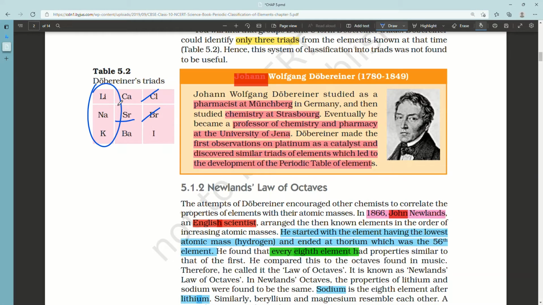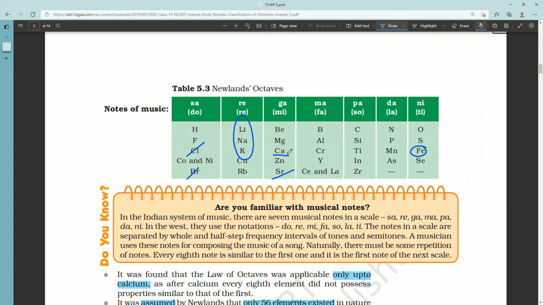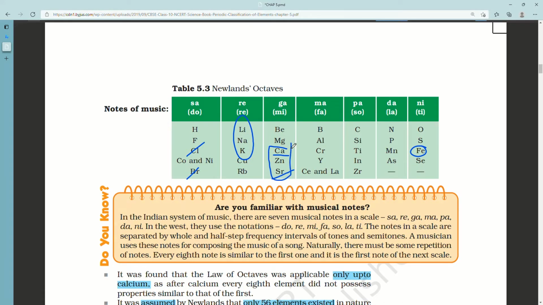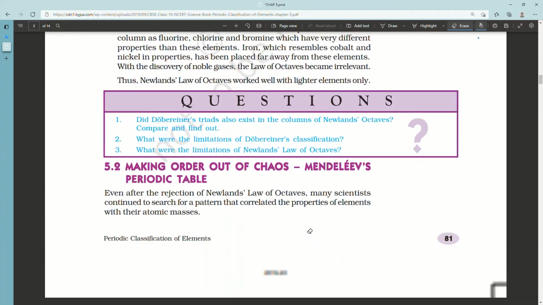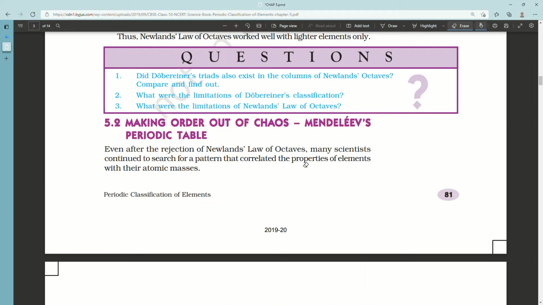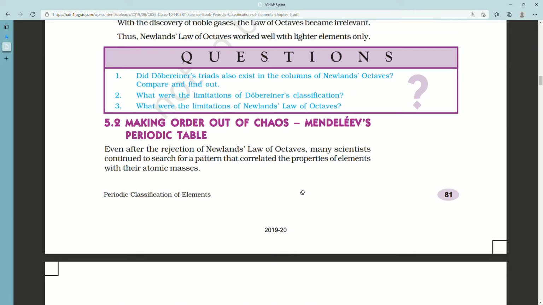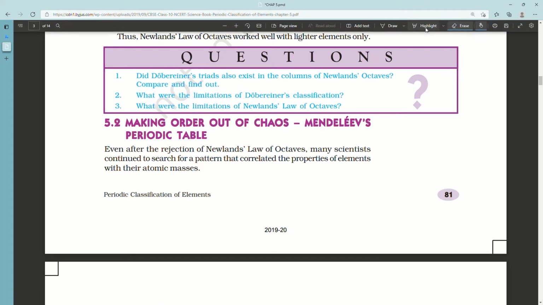Second, what were the limitations of Döbereiner's classification? Now, the biggest drawback was that Döbereiner could only find 3 triads, which means only 9 elements. Also, the law was not holding good for elements having very high mass or very low mass, and not all the groups obeyed Döbereiner's triad law. And those were the limitations of Döbereiner's classification.